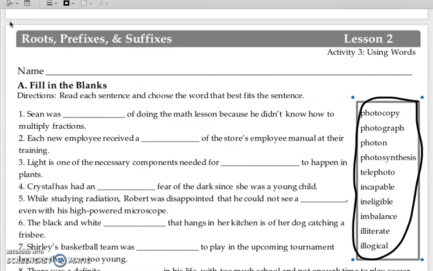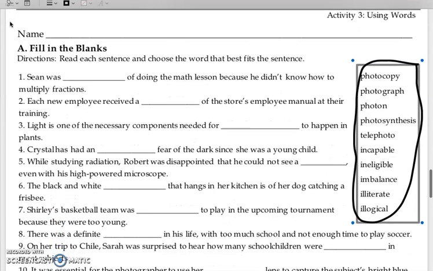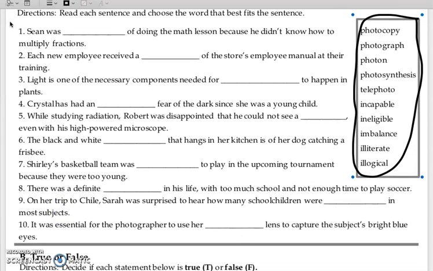Number 5, while studying radiation, Robert was disappointed that he could not see a blank, even with his high-powered microscope. Number 6, the black and white blank that hangs in her kitchen is of her dog catching a frisbee. Number 7, Shirley's basketball team was blank to play in the upcoming tournament because they were too young. Number 8, there was a definite blank in his life with too much school and not enough time to play soccer. Number 9,